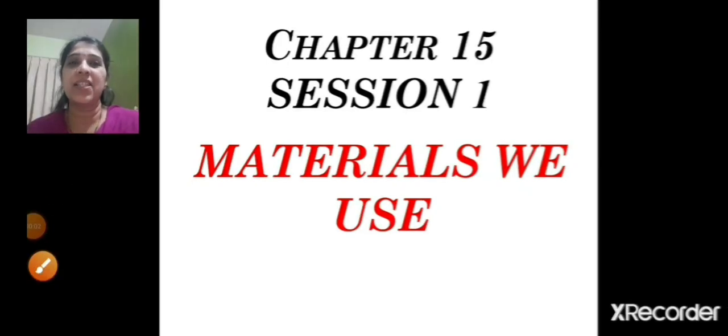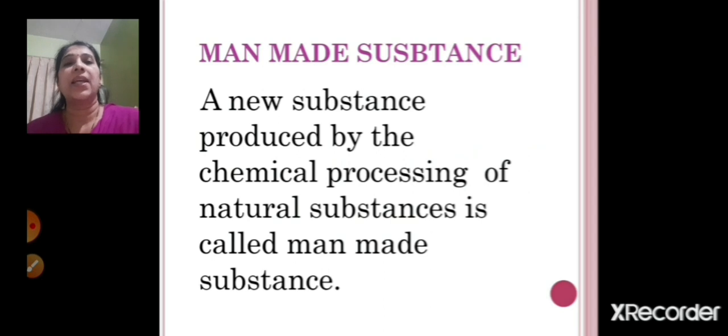Welcome to the first session of chapter 15, that is materials we use. So children, materials we use. Whatever substances we are using in day-to-day life, that we are going to see in this chapter, right? So children, you all know that there are two types of substances. One is man-made and the other is natural substance.